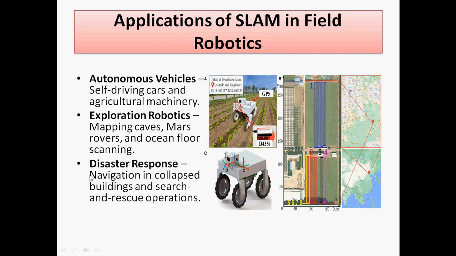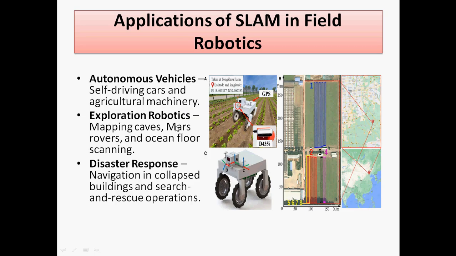The next is about applications of SLAM in field robotics. First, autonomous vehicles. We are using self-driving cars and agriculture machinery. Nowadays Tata has launched a tractor which is a fully autonomous vehicle, and it is finding the gaps and all the area altitudes and longitudes, so it can work correctly for sowing as well as harvesting. So these are the kinds of actions we are doing with autonomous vehicles.